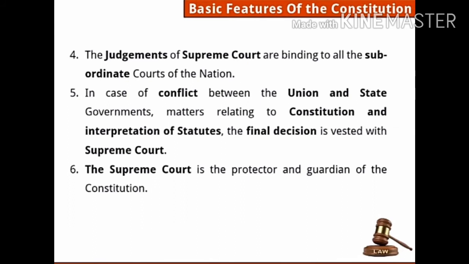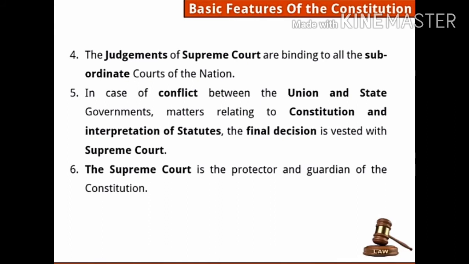So if there is any fight between union and state governments, or any matter relating to constitution and interpretation of statutes, who will take the final decision for that? The Supreme Court will be the authority to take the final decision, and nobody else would challenge it. The decision taken by Supreme Court can't be challenged.